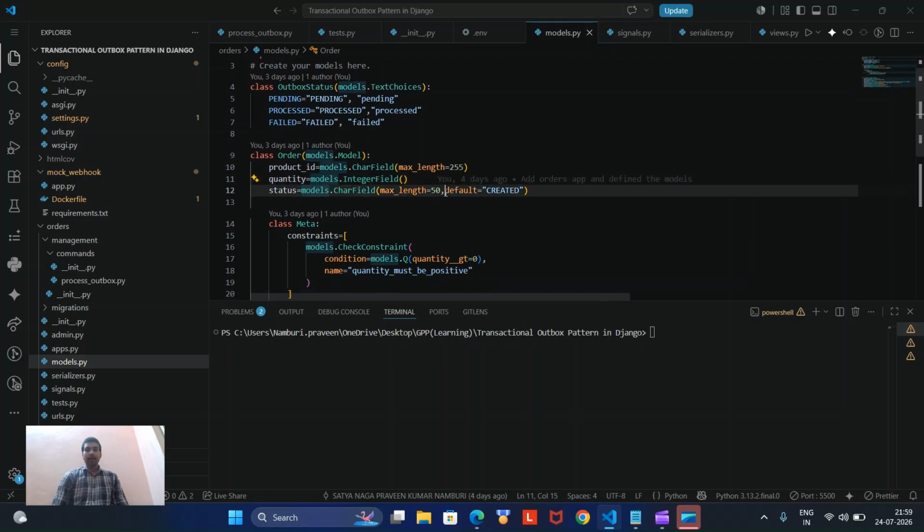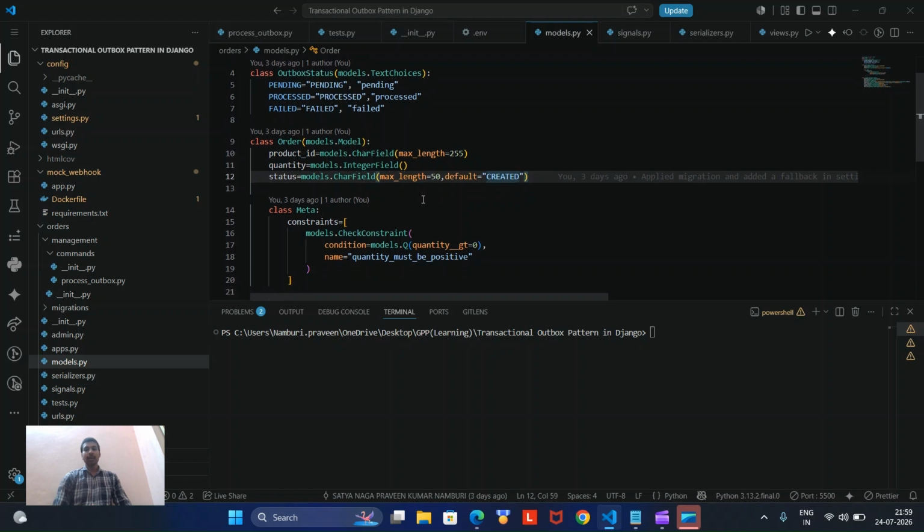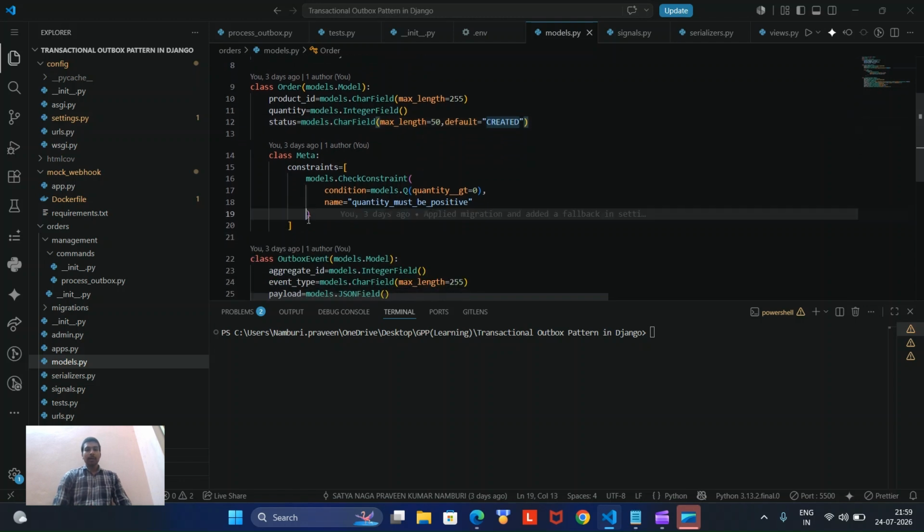Whenever a user places an order, we by default create it with the created status, because we are assigning the 201 status code. We are also checking constraints, because quantity cannot be negative.